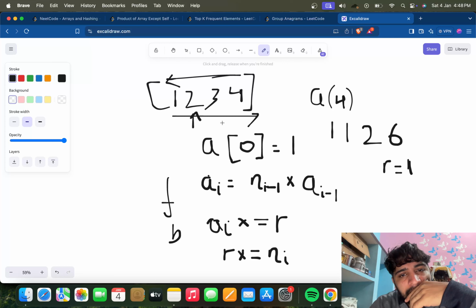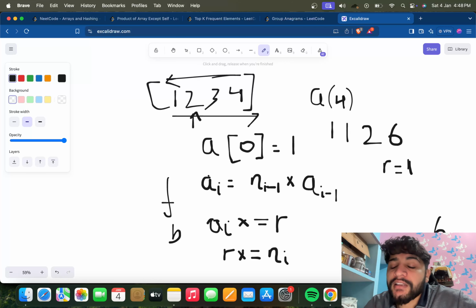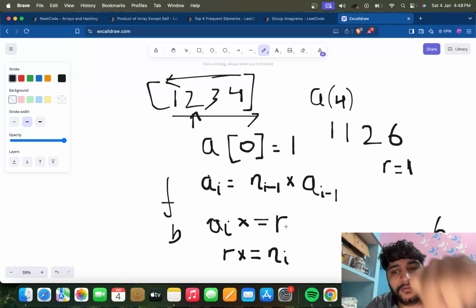So what we can do is that R will be 1 into 4, 4. Next time at this position 2 into 4, 8. Then it will be 4 into 3, 12. 12 into 2. So 12 into 1. So while going backward, let's see what the result will be. The last element will be 6, obviously. Then the R will become 4. And the R is 4. 4 into 2, 8 will be here.